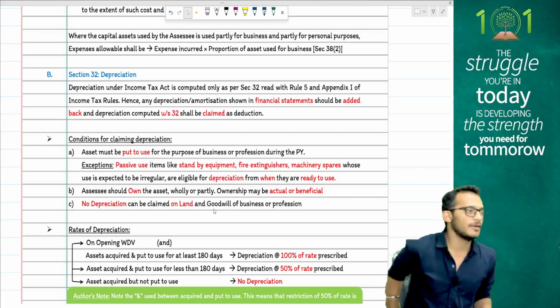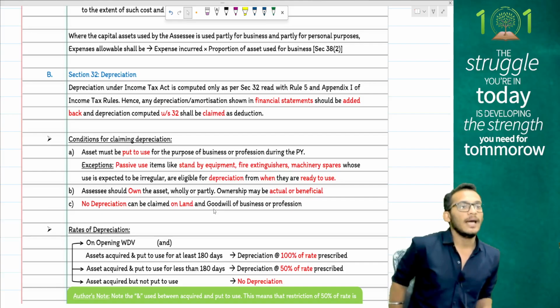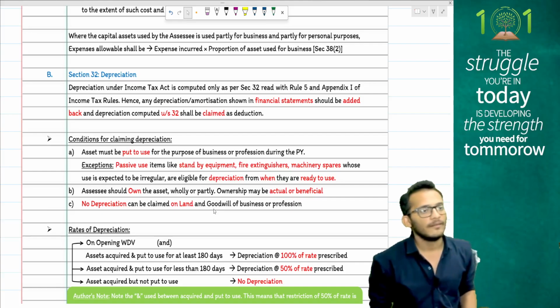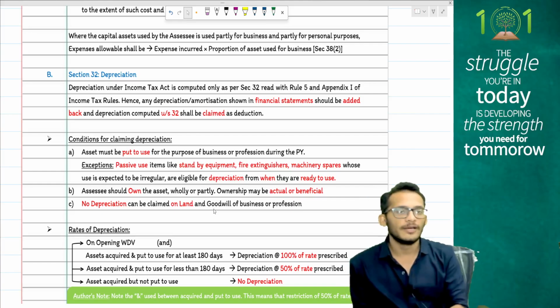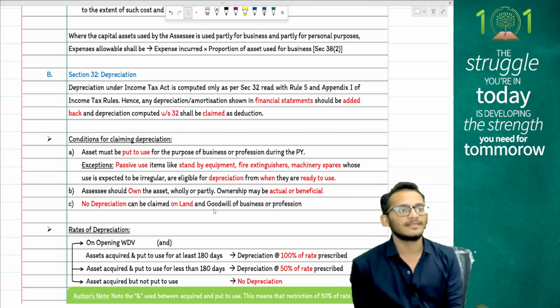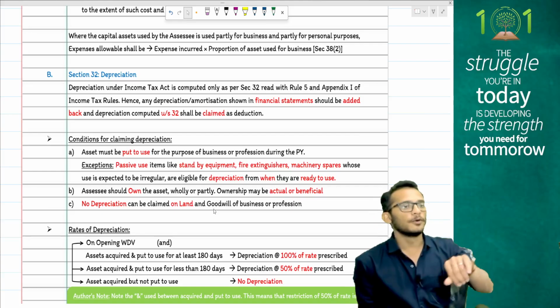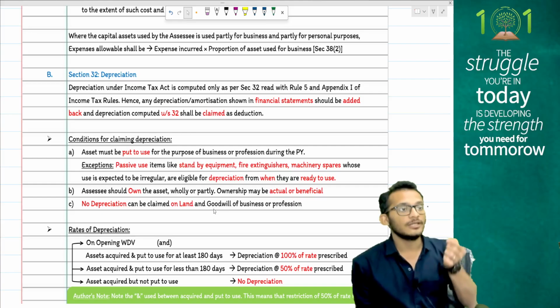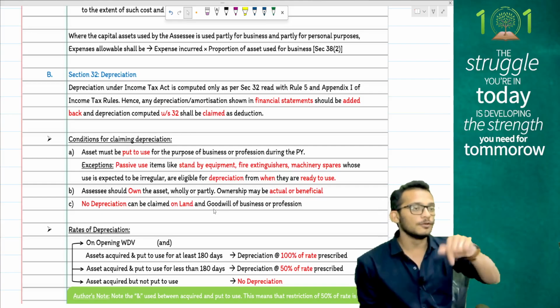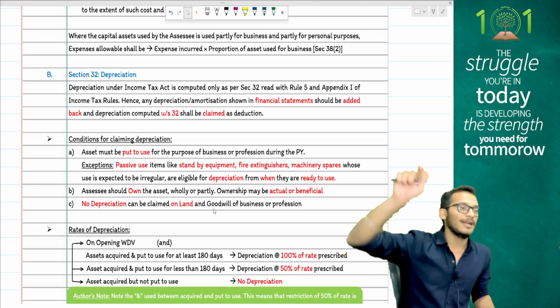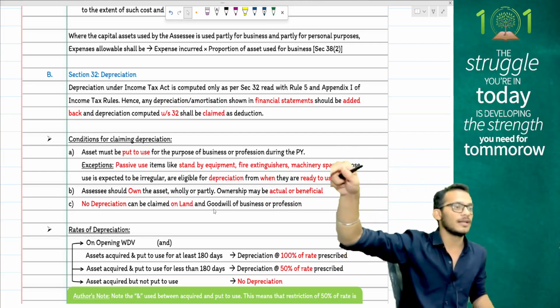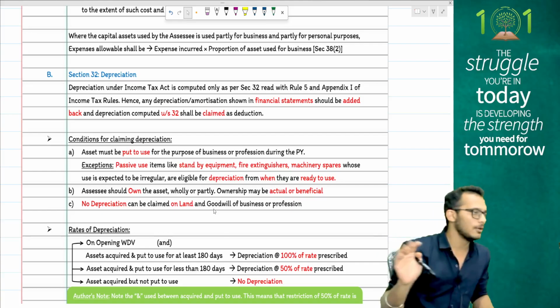Depreciation rules are as follows. When you want to claim depreciation, the asset should be put to use for more than 180 days in order to claim full depreciation. If the asset is put to use for less than 180 days, you claim only half depreciation. If the asset is not put to use, you can't claim any depreciation. If the asset is not put to use in the current year, but put to use for less than 180 days in the next year, you will claim full depreciation.